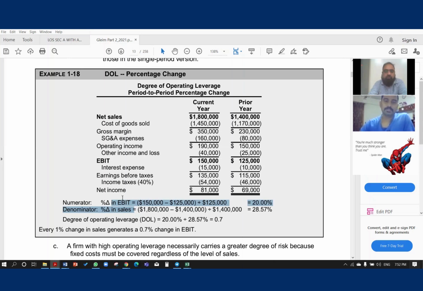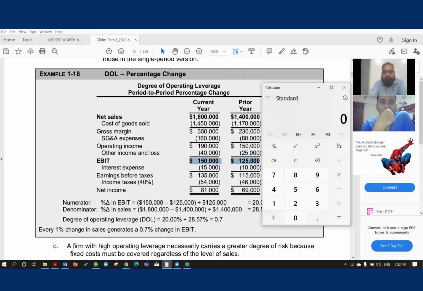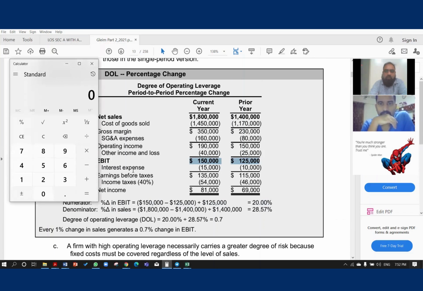If you see percentage change in EBIT, how much EBIT we have? Current 150 minus last 125, divided by 125. Let me calculate here. 150 minus 125 divided by 125, times 100, 20%.